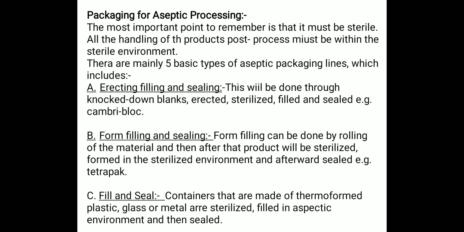In the form, fill and seal method, the rolling of the material is done, and then the product is sterilized and formed in the sterile environment, of course, and afterward the product is sealed. The example of this is Tetra Pak. Okay. And the third is fill and seal. In this, the containers that are made of thermoform plastic, glass or metal are sterilized, and then filled in the aseptic environment, and after that sealed.